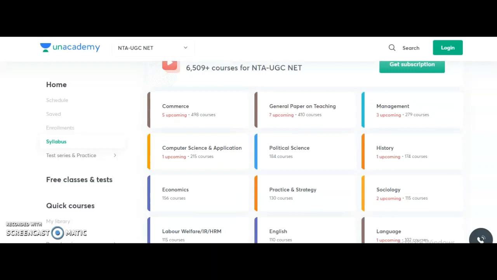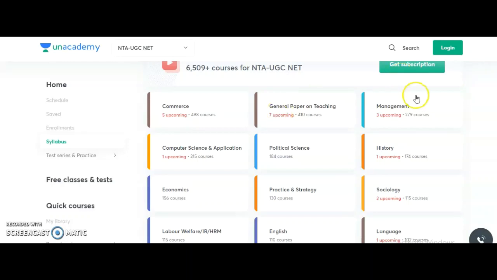Actually, the University Grants Commission conducts the National Eligibility Test exam twice every year for 81 subjects. So out of the 81 subjects, for a few subjects, Unacademy is providing the complete course, including free online classes also, guys. So here I will give you the complete details regarding that. So first of all, we will see what different subjects are provided by Unacademy for the NTA